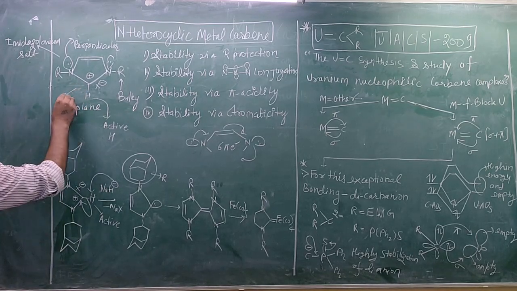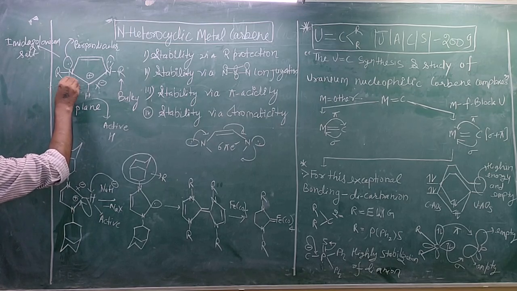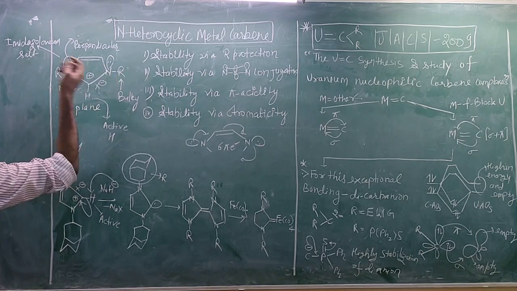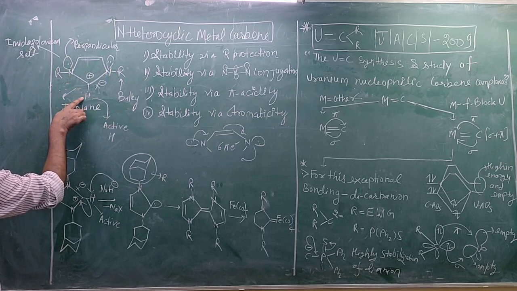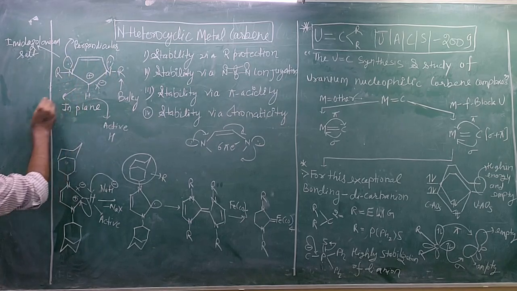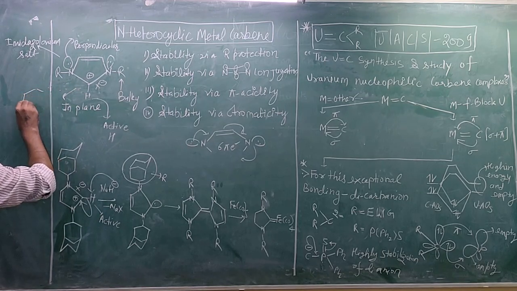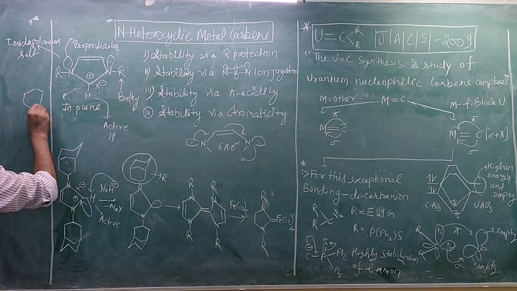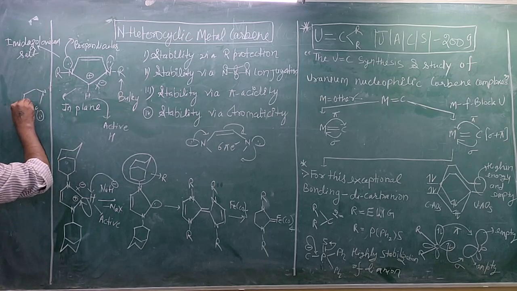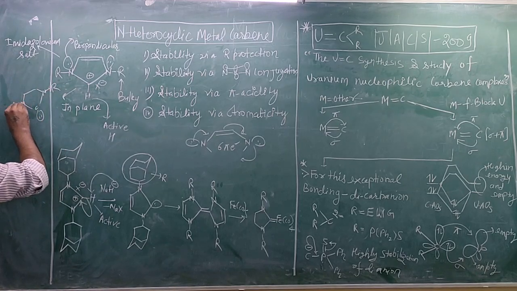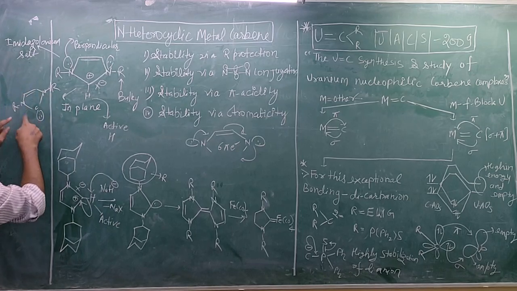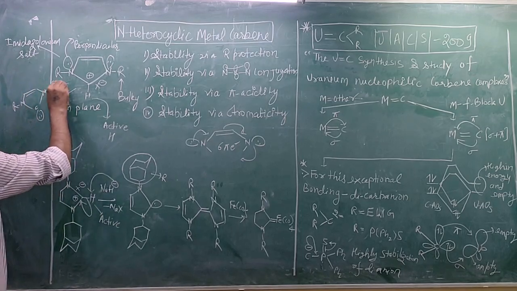When it is removed, it will generate a lone pair here. The resulting ring, after removing the hydrogen, has a lone pair here, and these are nitrogens, and this is R, and this is R. So this is the carbene, and these are the groups.